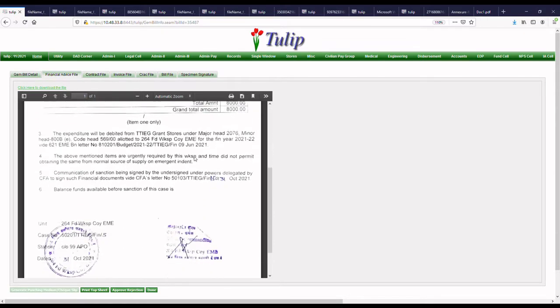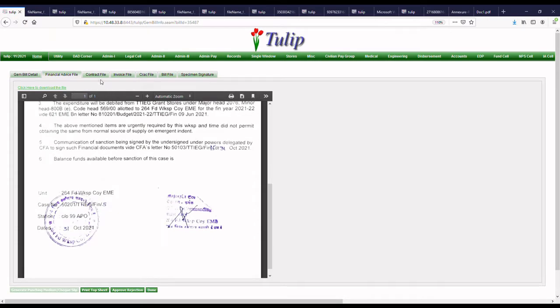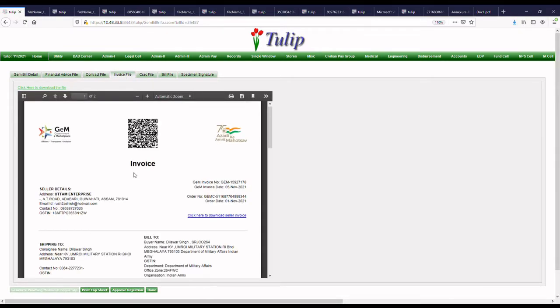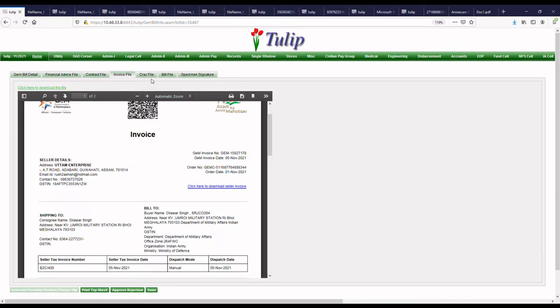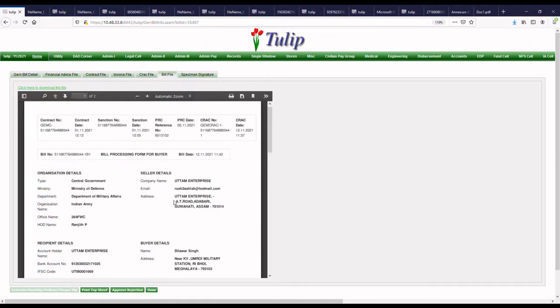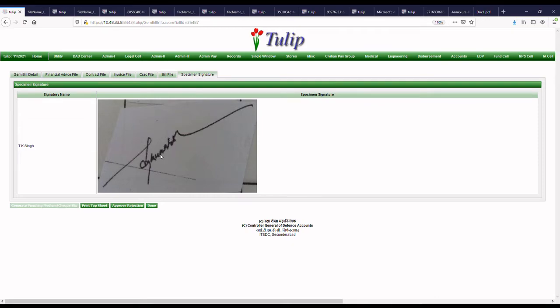Then second is the contract file, which is generated by the GEM server. Third is the invoice file, again generated by the GEM server. Next is the CRAC file, again generated by the GEM server. Next is the bill file, again generated by the GEM server. And then last, the specimen signature uploaded by the unit.